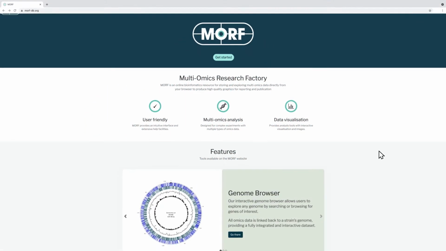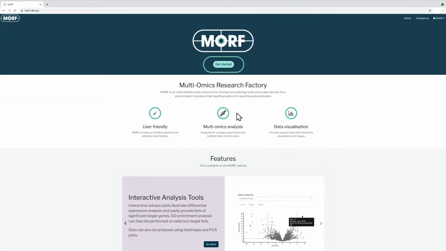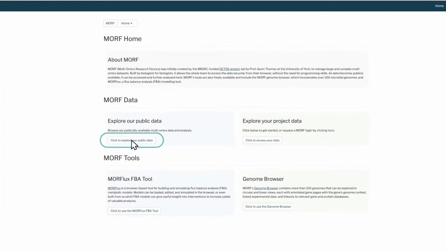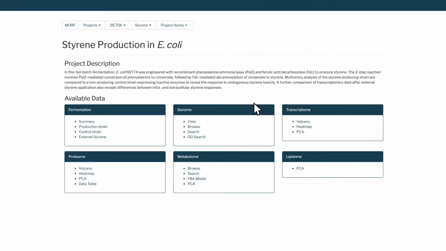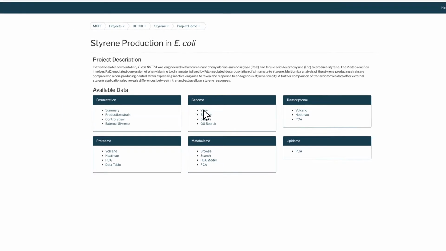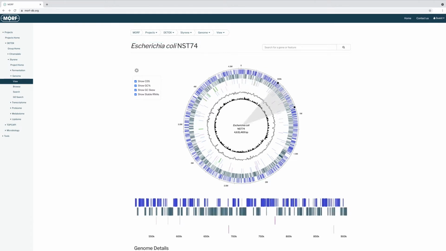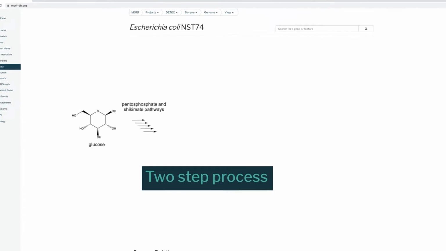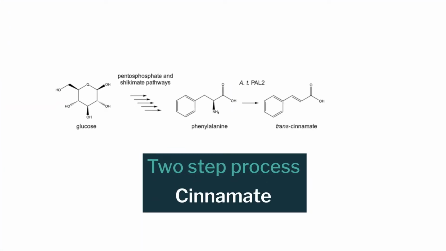This case study reveals how our multi-omics research factory, Morph, was used by researchers from the IB Catalyst-funded Detox project to identify engineering targets to increase styrene production in E. coli. In this fed batch fermentation, a phenylalanine overproducing E. coli strain was further engineered with a two-step process to convert the accumulated phenylalanine into cinnamate and then the cinnamate to styrene.